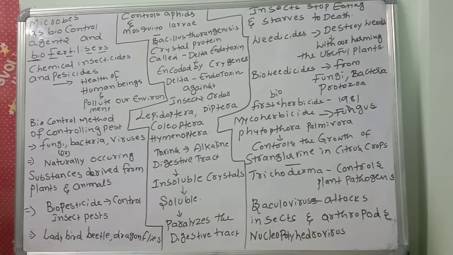Okay. Generally, if any insects or pests are there, what will we use? We will use chemical insecticides and pesticides to kill the insects or pests. What will happen if you use too many chemical insecticides and pesticides? That will affect the health of human beings and pollute our environment.